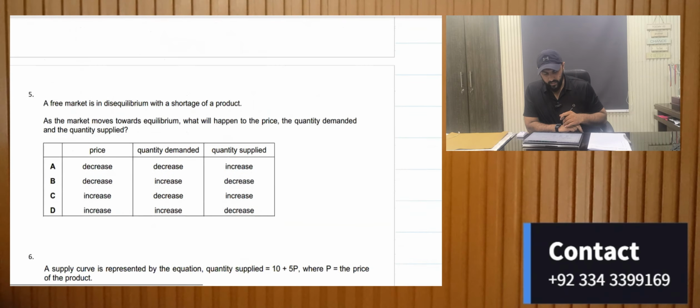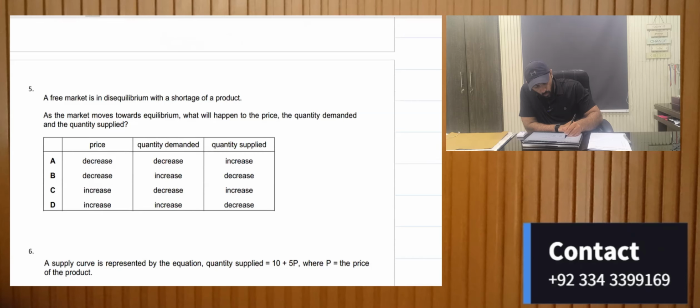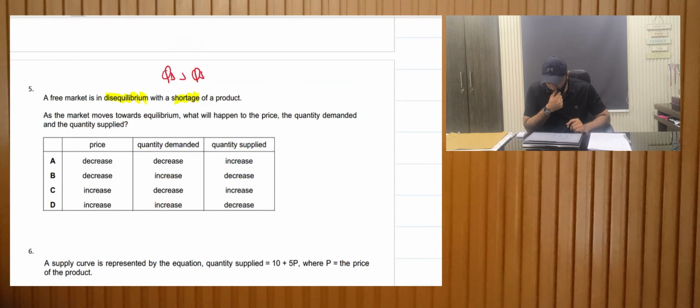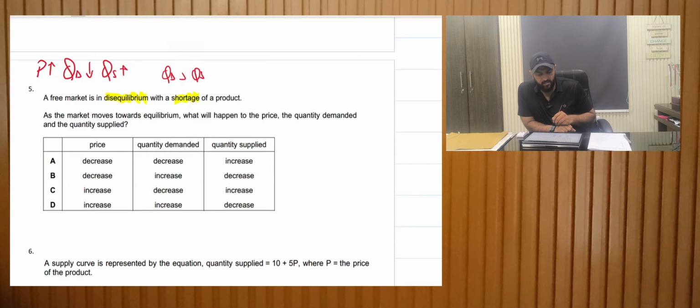A free market is in disequilibrium with a shortage of a product, which means that the quantity demanded is greater than the quantity supplied. Does the market move towards equilibrium? What will happen to the price? We all know whenever there's a shortage, the price would increase, the quantity demanded would decrease, and the quantity supplied would increase. So it's a basic simple concept. The answer would be an increase in price, a decrease in quantity demanded, and an increase in quantity supplied.